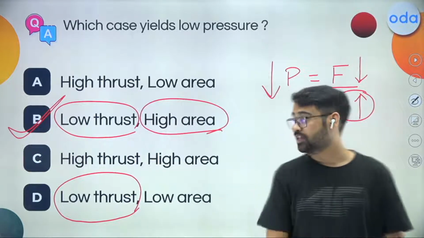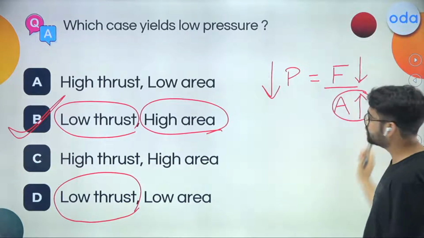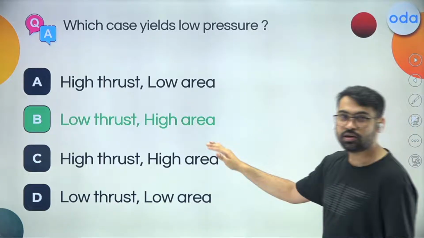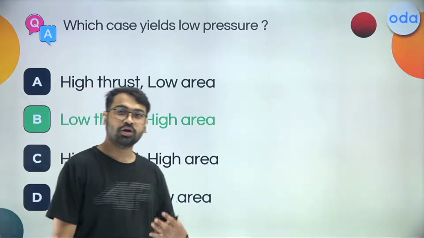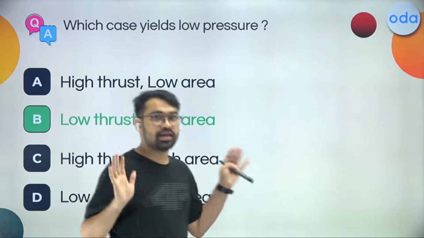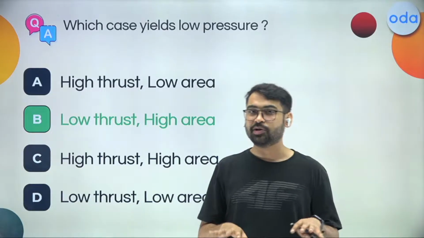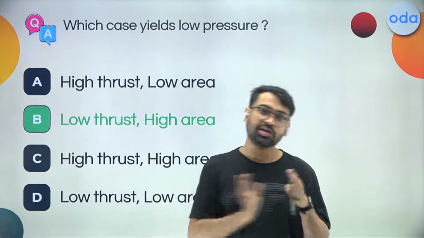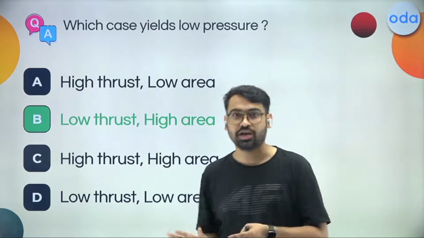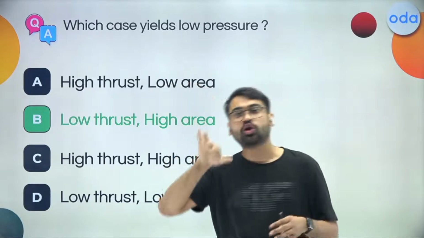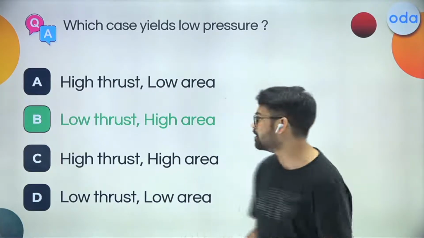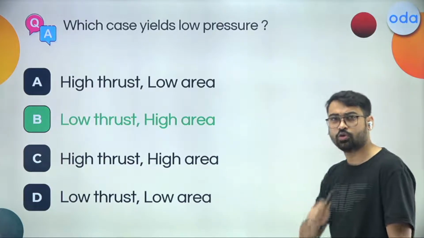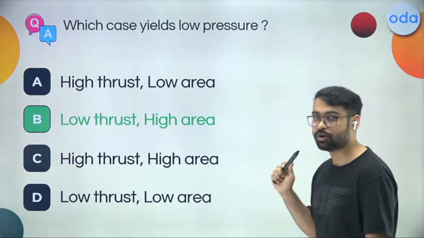Right? Come on, let's see. Let's see whether it is the case or not. And here we go. Done, done. Right? You understood how to get high pressure and how to get low pressure using thrust and area. Now, similarly, you might be asked high thrust, and then you would have options in pressure and area, or maybe high area or low area, where the options would pertain to pressure and thrust. So I think that is something that you can always do if you just remember the formula properly.